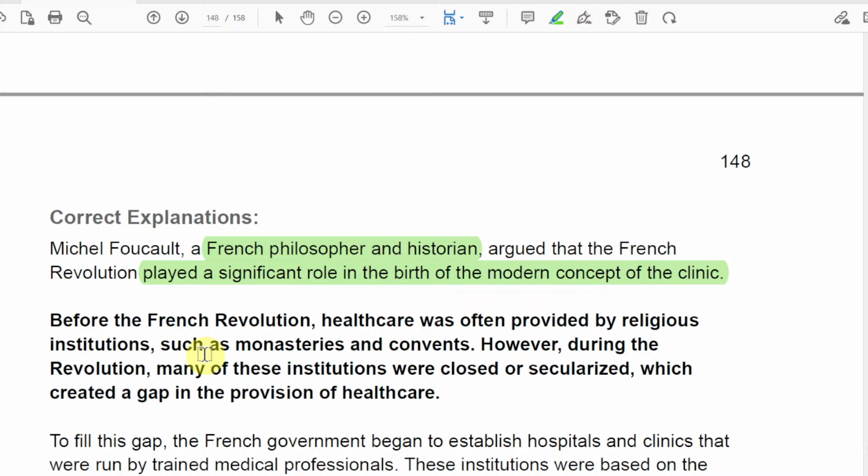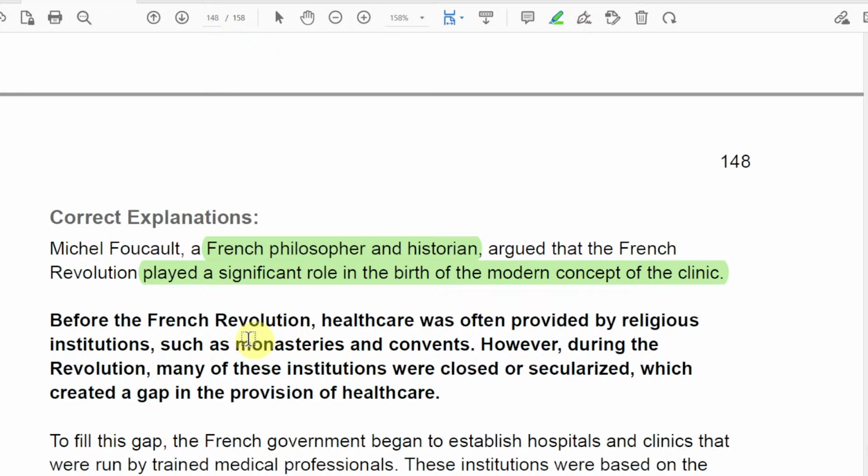So that kind of description is there, and that still happens in India in some places. Before they go to the doctor, they go to the temple and pray for good health. But right now it's different in many countries, but before the French Revolution it was the same,